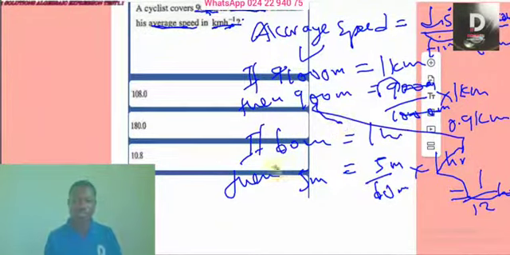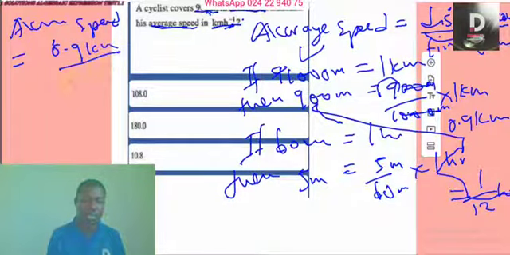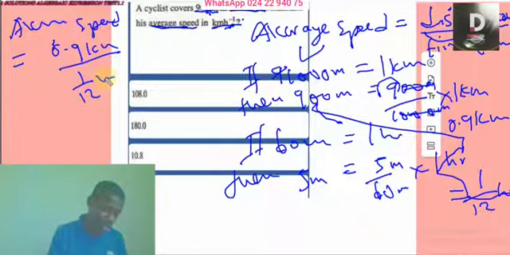Now we can answer the question. Therefore, our average speed is equal to distance. What is the distance converted to kilometers? 0.9 kilometers over 1 over 12 hours. So it's a fraction, so I pick the fraction key, then I put 0.9 on top.